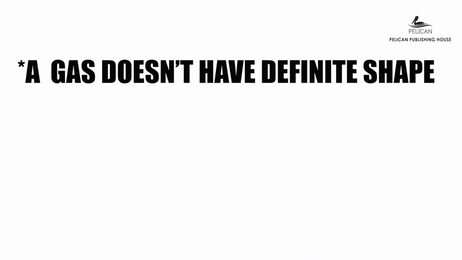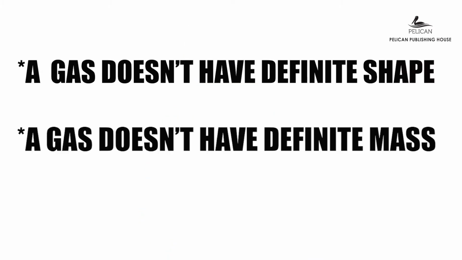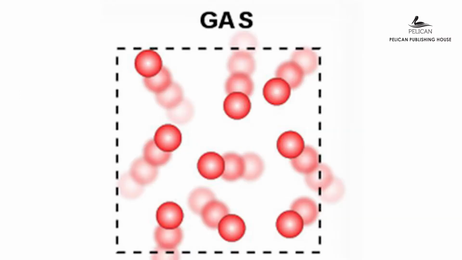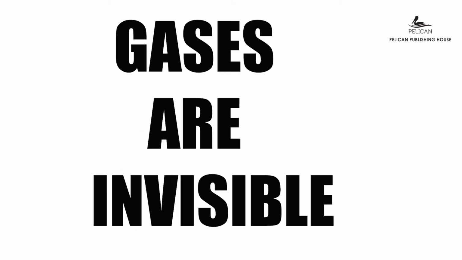Let's talk about gaseous state. A gas has three properties. A gas does not have a definite shape. A gas does not have a definite mass. A gas does not have a definite volume. As the molecules of gas are very far away, they do not have a definite shape on their own. They take the shape of the container like liquids. But unlike liquids and solids, most of the gases are invisible.